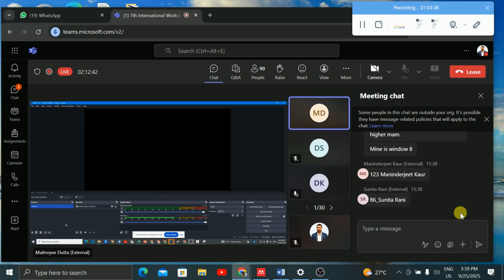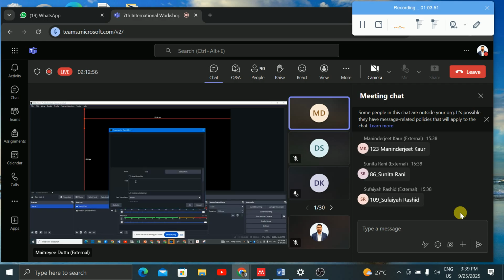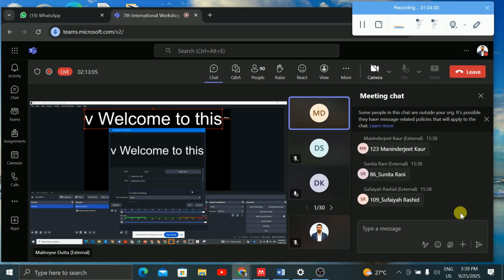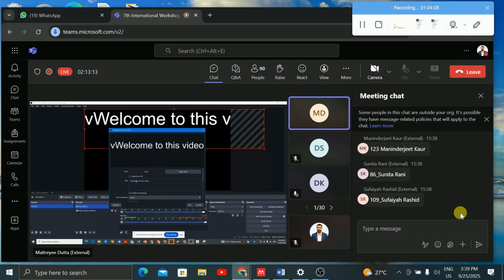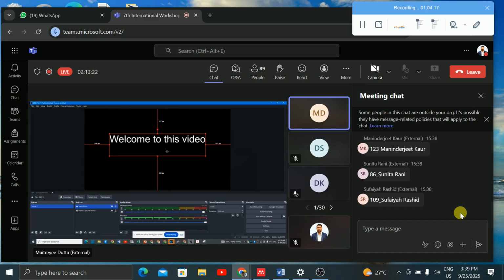Now you can create different scenes also, and within scenes, different points. You can write here also, because we have a text box, I suppose. Yes, so we have a text box. Here you can write whatever you want, and you can place it wherever you like.